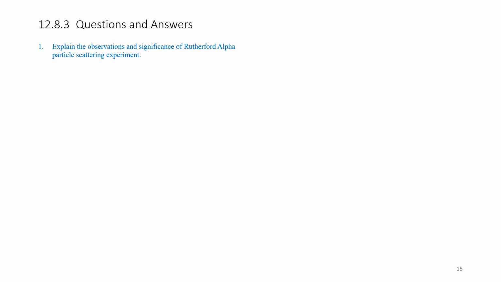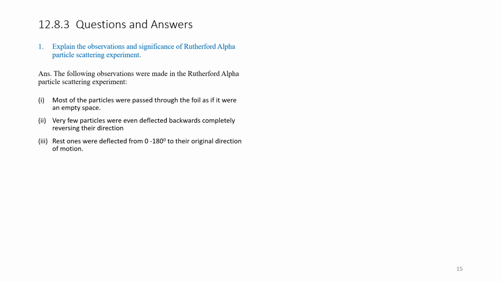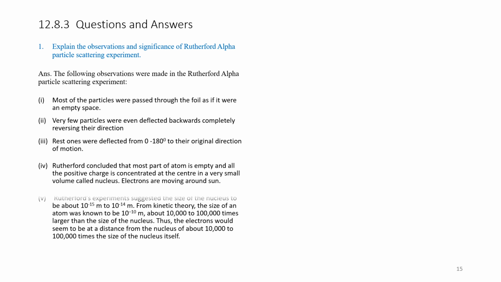Explain the observation and significance of Rutherford alpha particle scattering experiment. The following observations were made. Most of the particles passed through the foil as if they were empty space. Very few particles were even deflected backwards, completely reversing their direction. Rest ones were deflected from 0 to 180 degrees to their original direction of motion. Rutherford concluded that most part of the atom is empty and all the positive charge is concentrated at the center in a very small volume called nucleus. Electrons are moving around the nucleus.